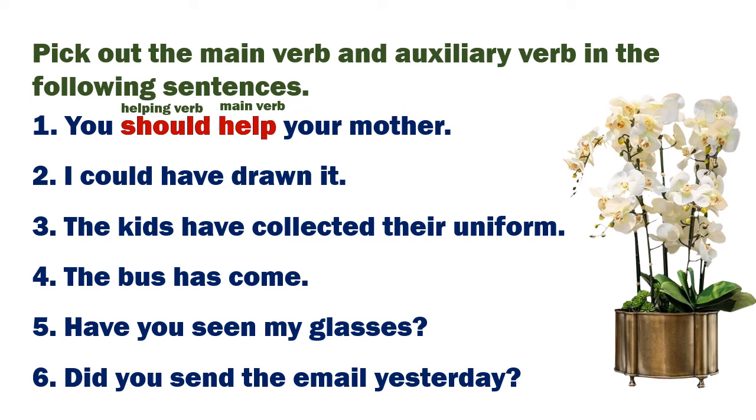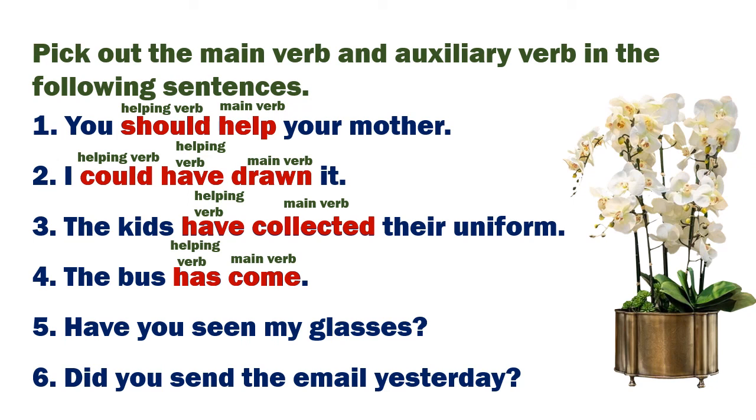I could have drawn it. Here, could have drawn are verbs. Drawn is the main verb. Both could and have are helping verbs. The kids have collected their uniform. Have collected are the verbs. Collected is the main verb. Have is the helping verb. The bus has come. Has come are verbs. Come is the main verb. Has is the helping verb.